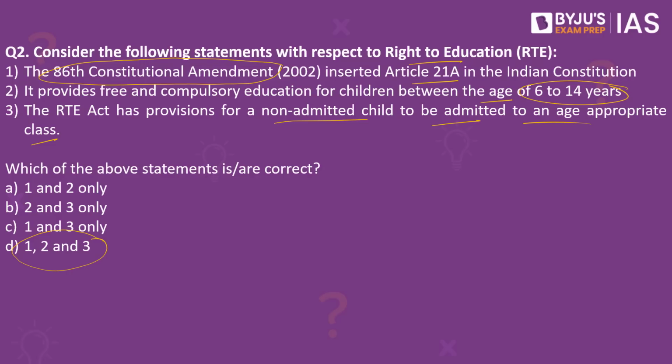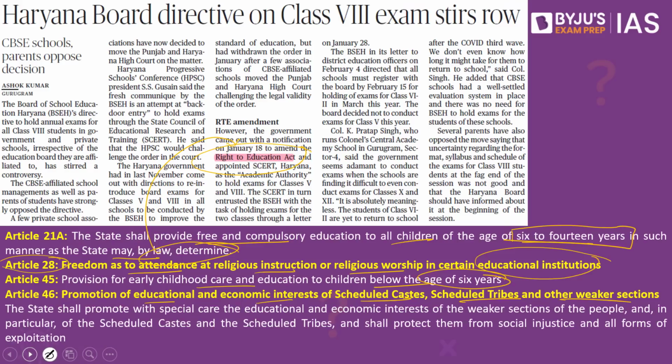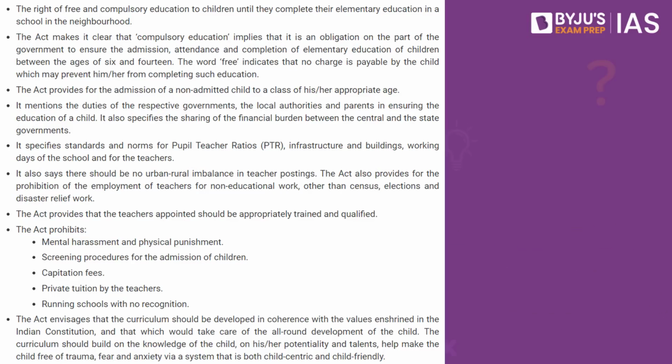The third statement also says the RTE Act has provisions for a non-admitted child to be admitted at an age-appropriate class. Now if you look into some of the important provisions with respect to the Right to Education Act, it says the act makes it clear that compulsory education implies that it is an obligation on the part of the government to ensure admission, attendance and completion of elementary education of children between the age of 6 to 14. So it provides free and compulsory education to children belonging to this age group.